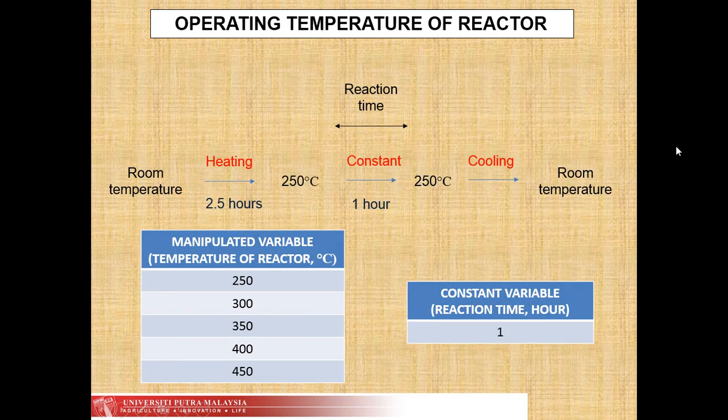This is the operating temperature of the reactor. First, the temperature was set at 250 degrees Celsius and heated up, which will take about 2.5 hours. The reaction time is 1 hour, and after that it is cooled to room temperature. The manipulated variable for this project is 250, 300, 350, 400 and finally 450 degrees Celsius.